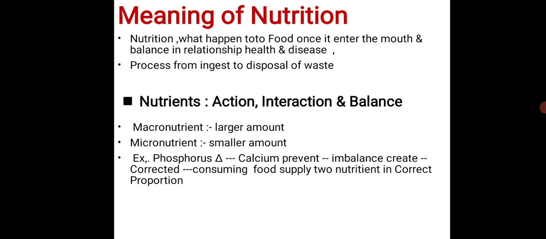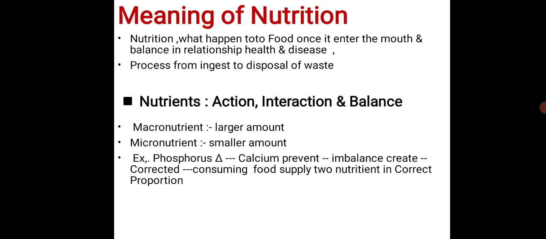The calcium is prevented from absorption. An imbalance is created between phosphorus and calcium in our body, because phosphorus increases and calcium decreases. Calcium and phosphorus are both minerals, nothing but nutrients.